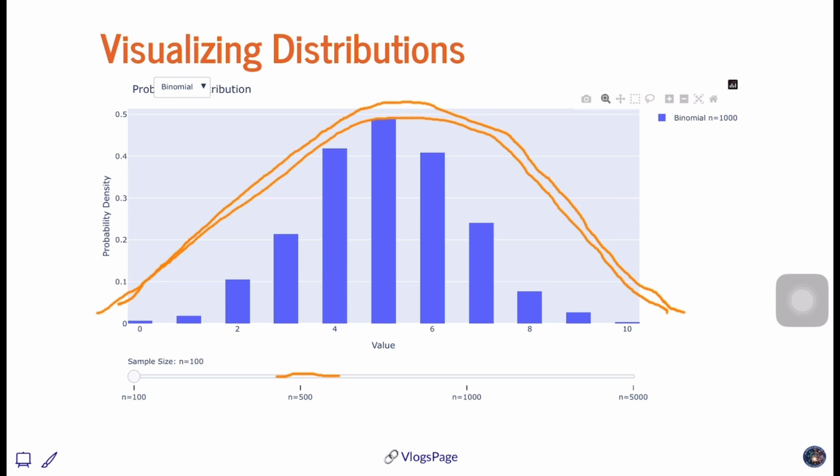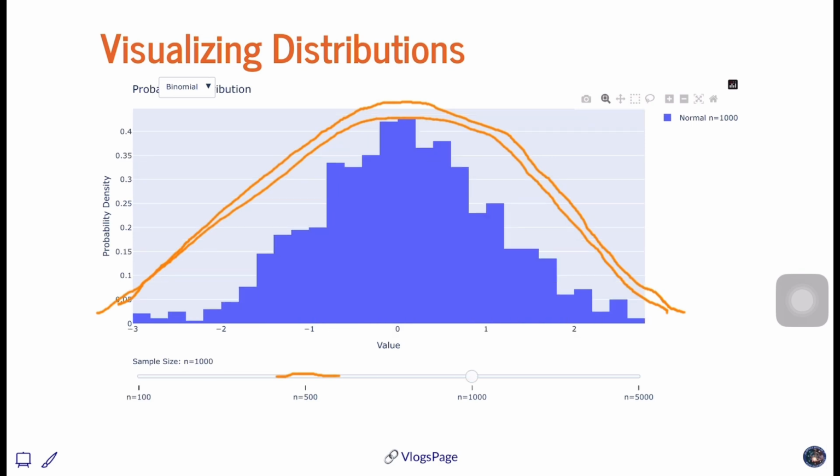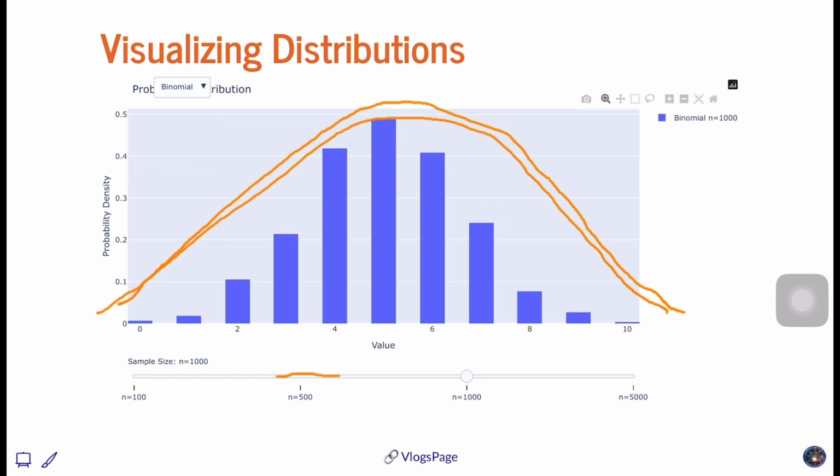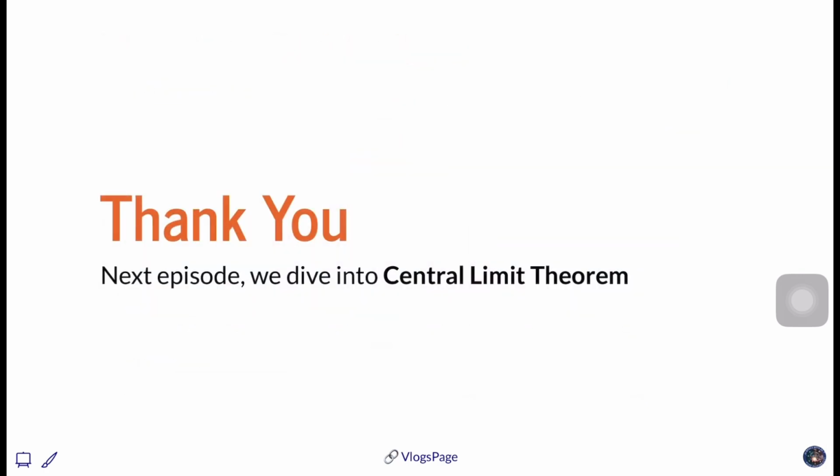But the most important thing you can see is that even the binomial distribution takes a normal kind of shape when we start increasing the sample size. I know jumping from uniform to normal distribution is slightly confusing at this point of time.